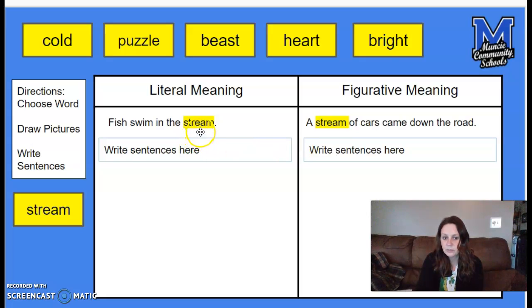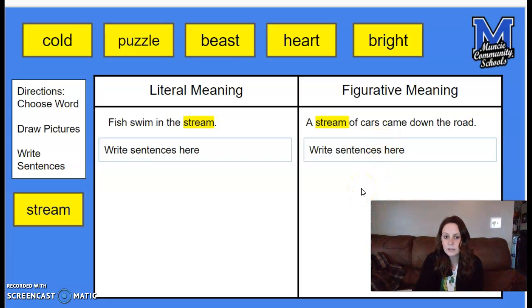So for example, the word stream, I have it over here. Fish swim in the stream. That's kind of like a little brook. Where here, a stream of cars came down the road, meaning a lot of cars, one in front of the other, came down the road.